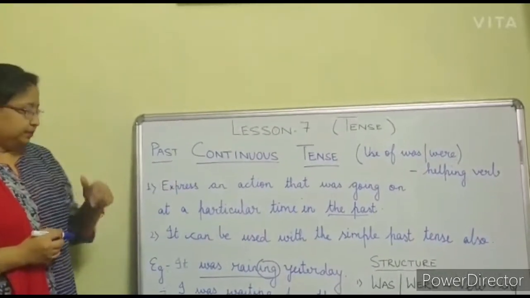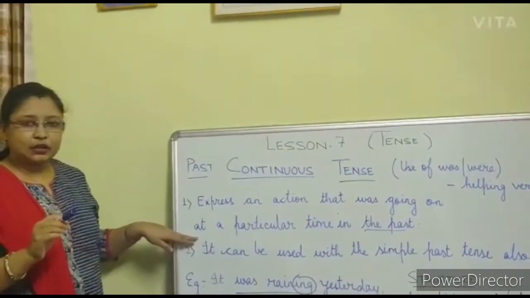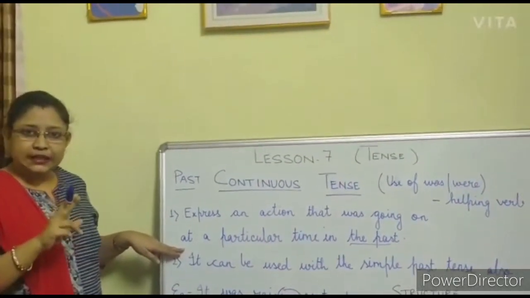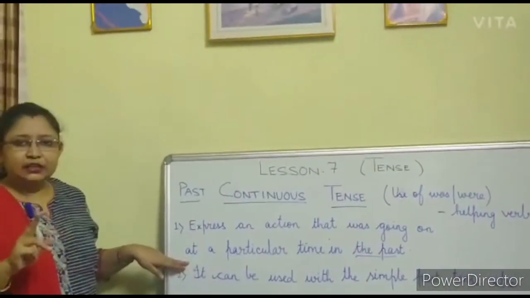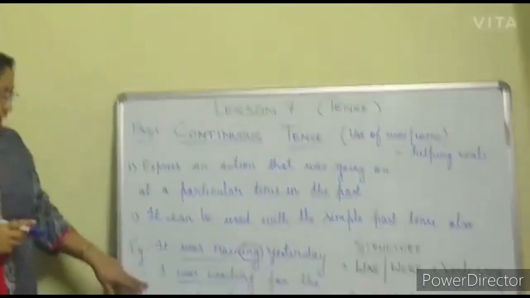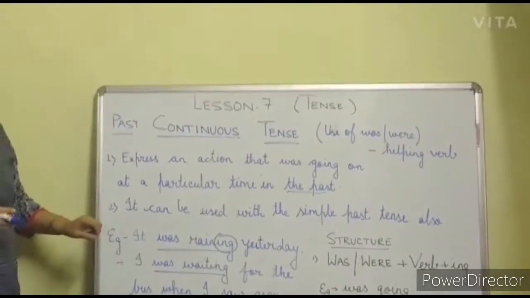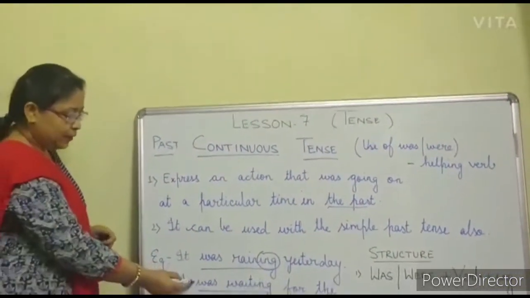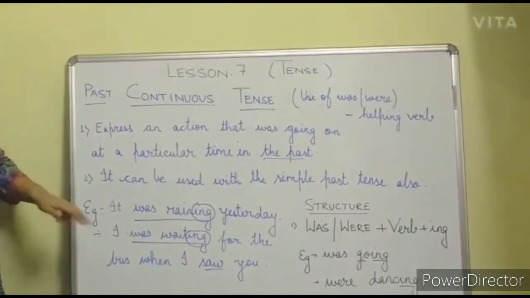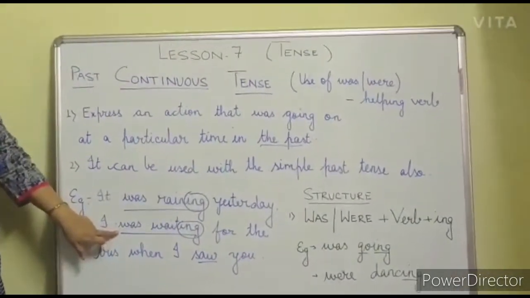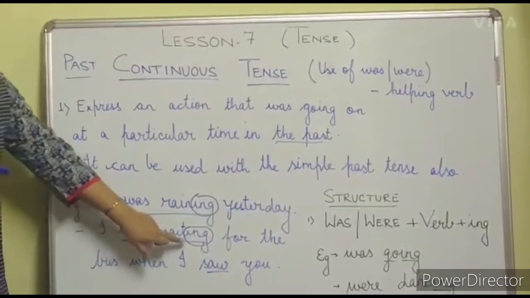Now the second place, it can be used with a simple past tense also. So in one sentence students, there can be past tense and past continuous tense both. For example, I was waiting for the bus when I saw you. Here in this sentence students, this is the helping verb, again wait plus we have added this ing. So was, helping verb, wait, main verb and ing.